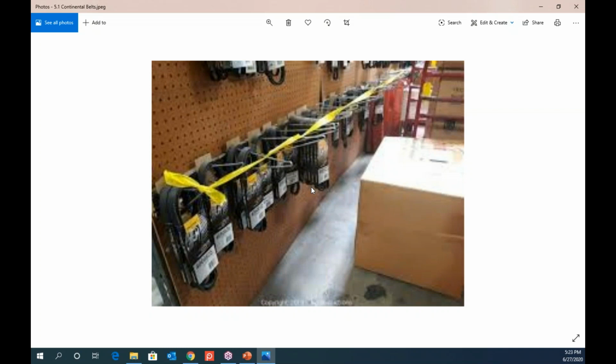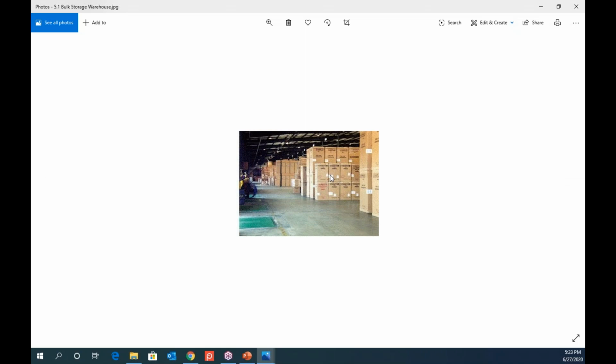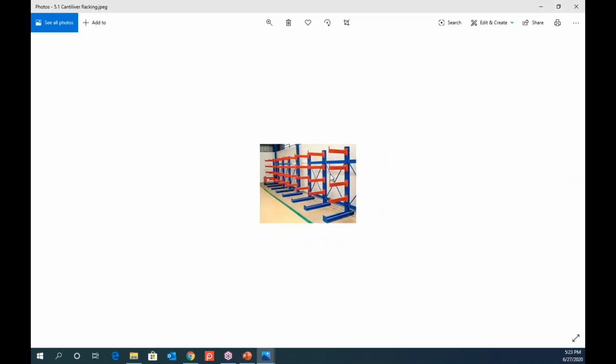So this is a conventional, continental, sorry, belts, or you also have other types of storage types like cantilevers. I'll just give you an example.